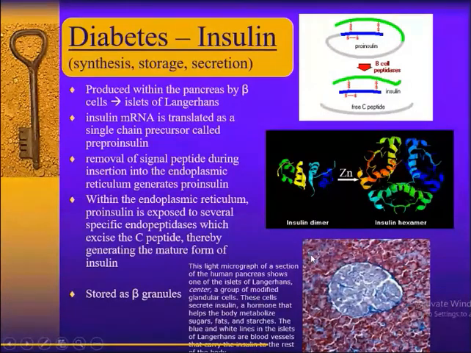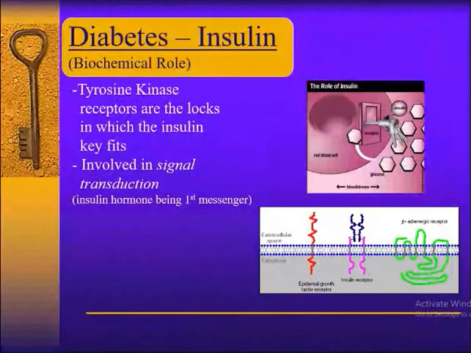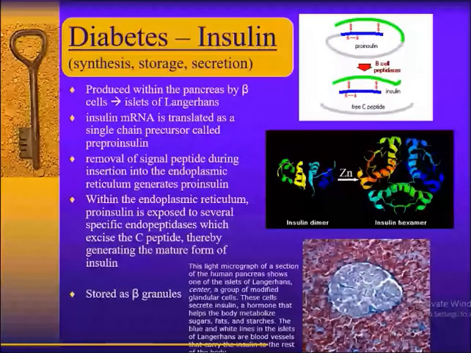Now, insulin, as I have said, comes from the islets of Langerhans, beta granules, and this is the insulin structure. You can see C peptide is liberated, but I am not going to go into detail here. The other thing is that insulin is in dimer form.